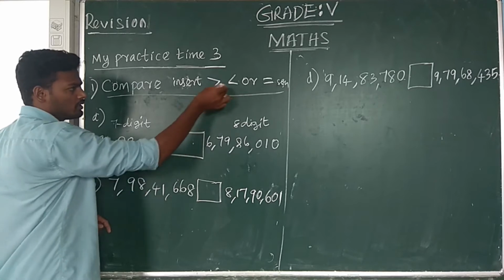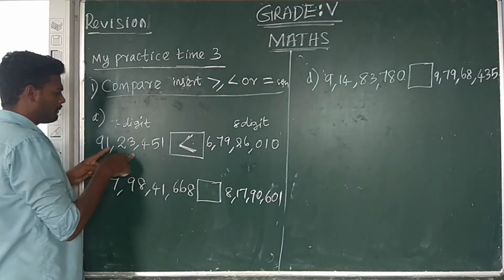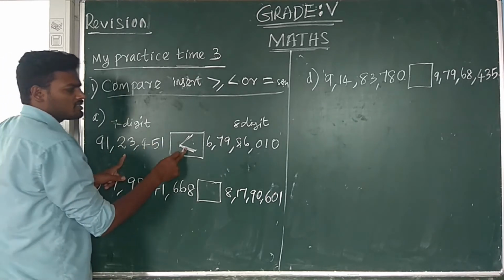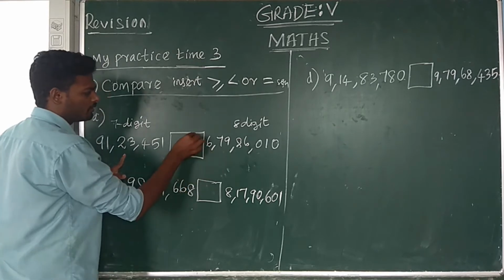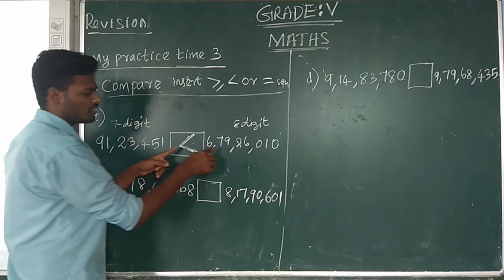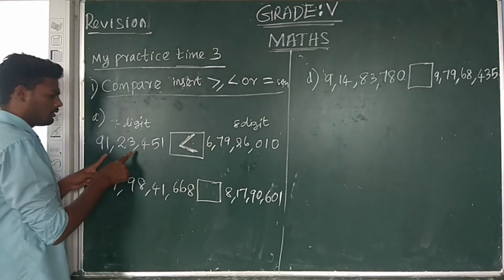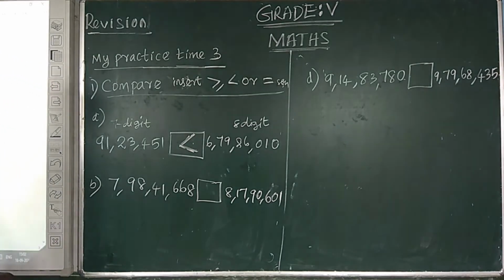Therefore, we use the less than symbol. So comparing, the first number is less than the second number. The first number is smaller than the second number. So the second number is the larger number, and the first number is the smaller number. And question number 2.